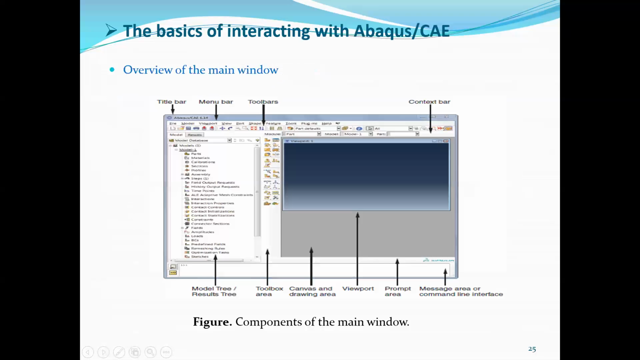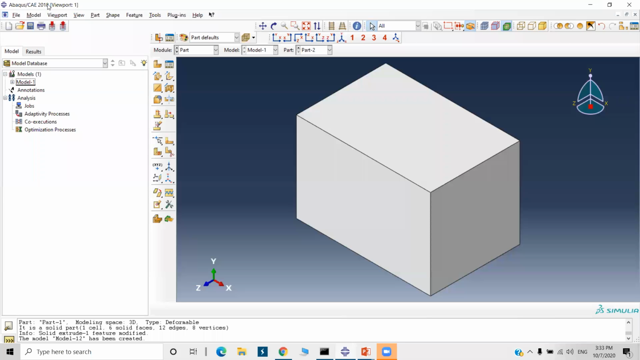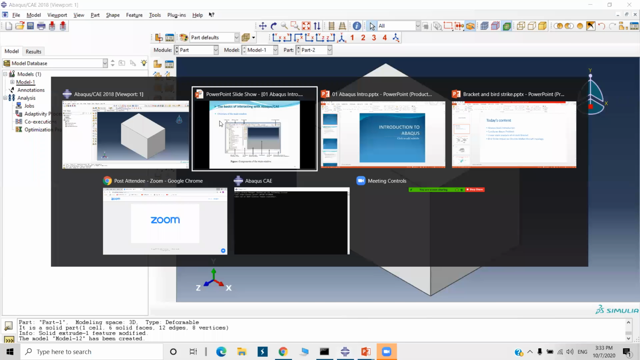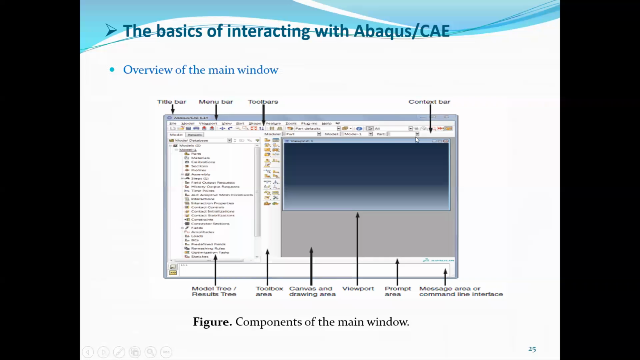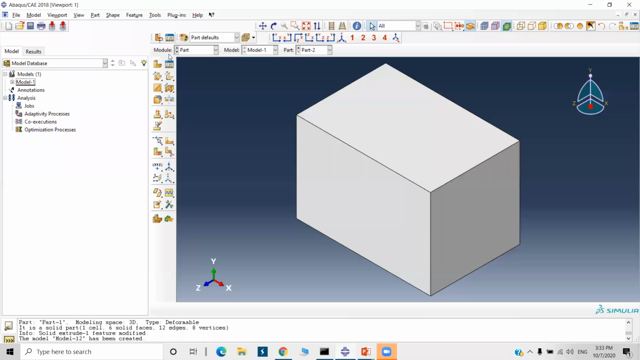Okay, the main window. First there is a title bar which contains the Abaqus CAE name and its version. Here my version is 2018, Abaqus CAE 2018. Then next is the main menu bar, then toolbars, then the context bar. The context bar contains the module. I'll directly show you. So this is the context bar, I'm showing with the pointer. These all are the toolbars.